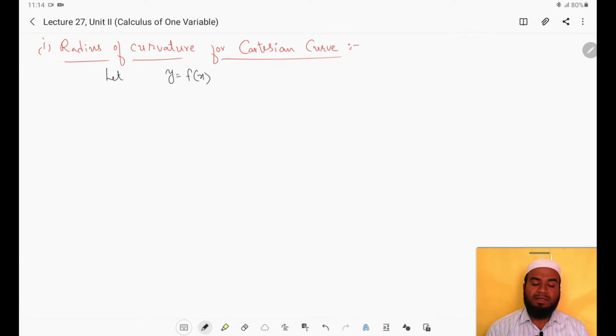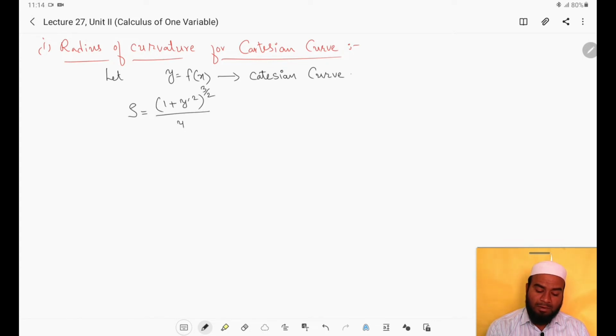Here x and y are directly related. If x and y are directly related, then this form is called a Cartesian curve, and the radius of curvature for this curve is given by rho equals (1 plus y dash square) whole power 3 by 2, divided by y double dash.